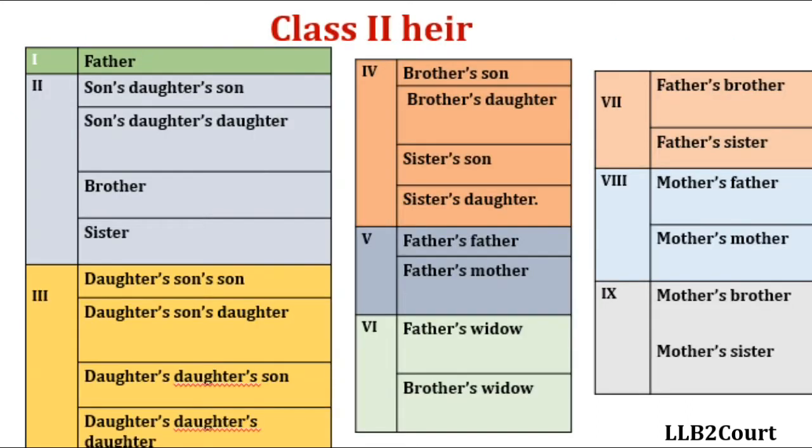Let's say, for example, in class 2 heirs, as we are seeing in this picture, 9 entries are there. A Hindu male dies and he is survived by the members in the 4th entry. That is brother's son, brother's daughter, sister's son, sister's daughter. So all these people coming under 4th entry will share the property equally. That's what section 11 prescribes.